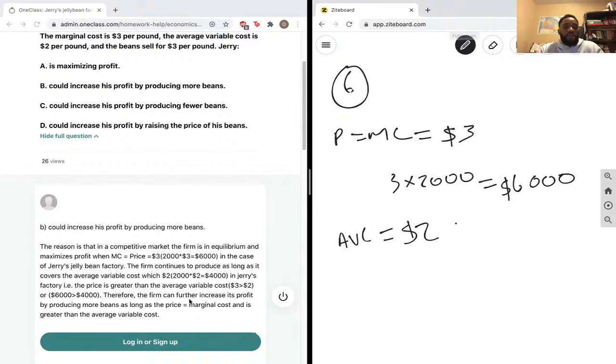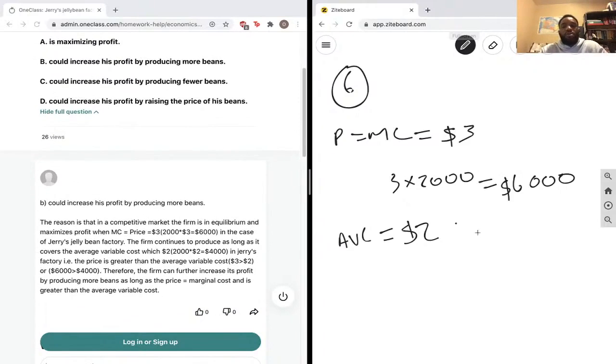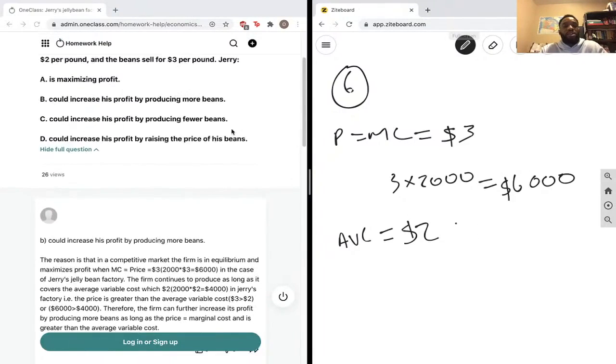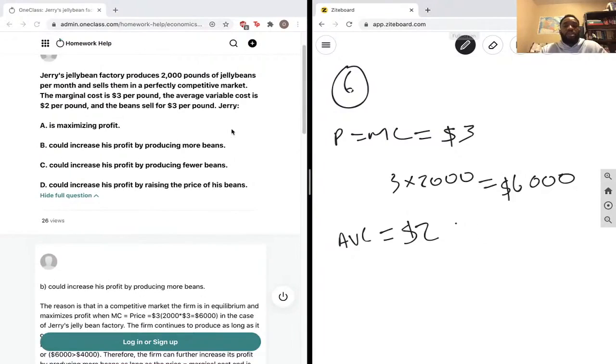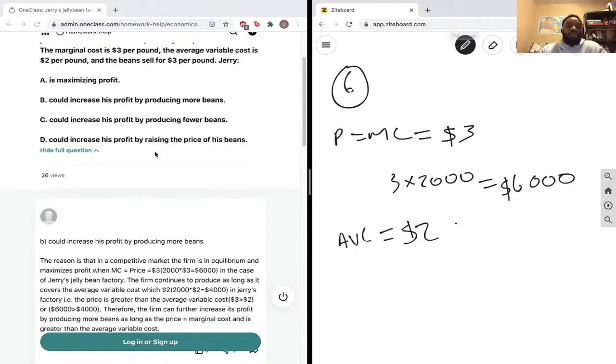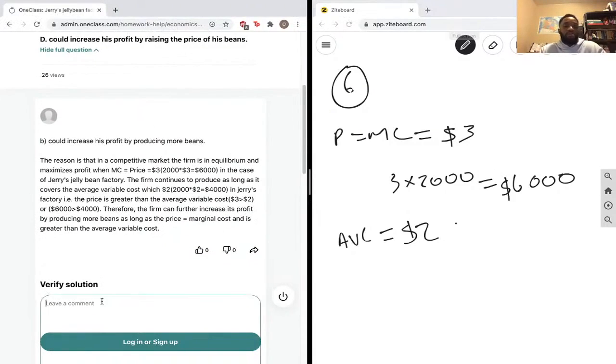Therefore, the firm can further increase its profit by producing more beans as long as the price is equal to marginal cost and it is greater than the average variable cost. So as long as this price remains the same as the marginal cost and remains $3, the firm can continue increasing its production of jelly beans because it's also greater than its average variable cost. So this is correct, and this is a great explanation.